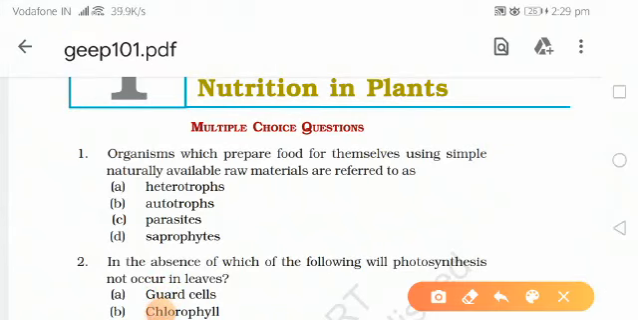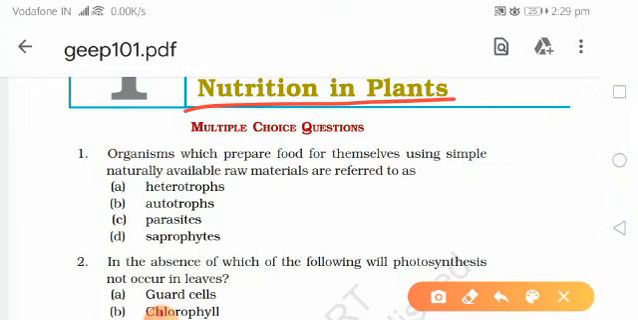Our today's topic is chapter 1 Nutrition in Plants, class 7th Science. Today we will do multiple choice questions, very short questions and short questions. So you all will be able to answer these questions if they come in exam.